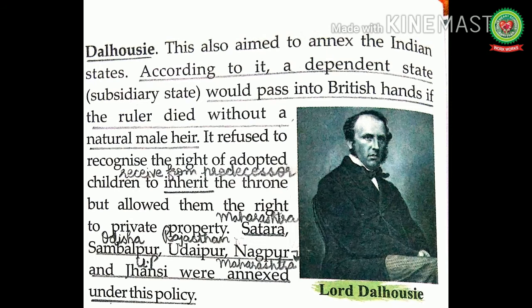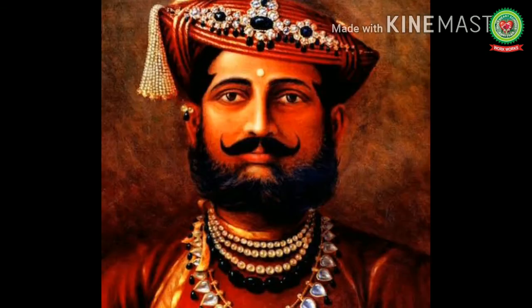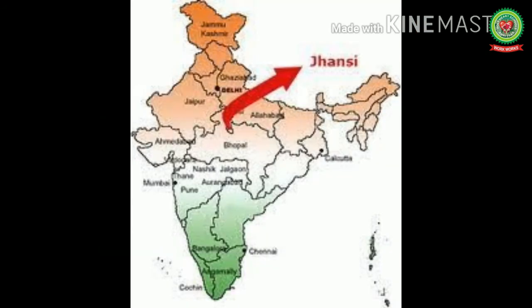Satara in Maharashtra, Sambalpur of Odisha, Udaipur of Rajasthan, Nagpur of Maharashtra, and Jhansi of Uttar Pradesh were annexed under this policy. The Doctrine of Lapse applied to Jhansi when its ruler Raja Gangadhar Rao died without a natural heir, and the British refused to recognize his adopted son as his heir.